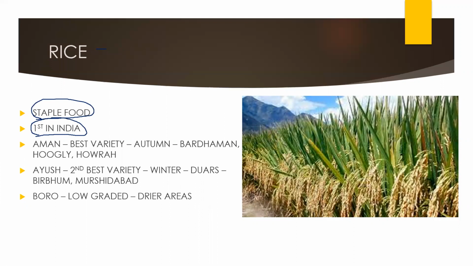Most rice, where is the most rice produced? It is produced in West Bengal. So it is first in India.